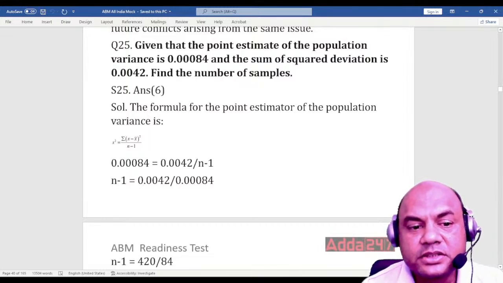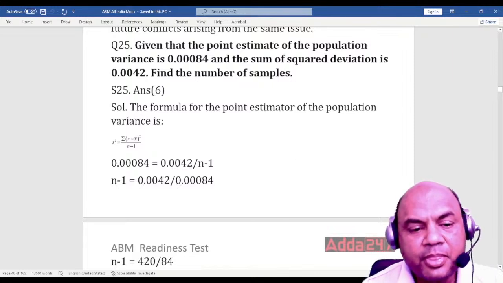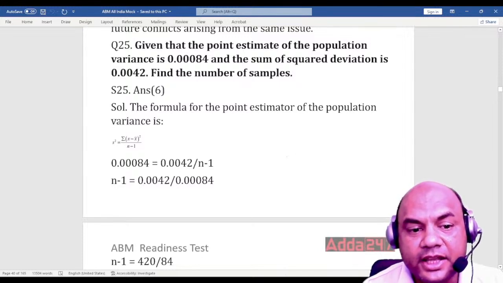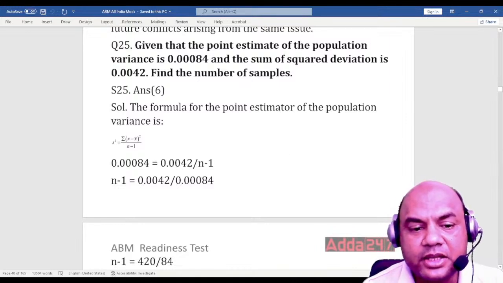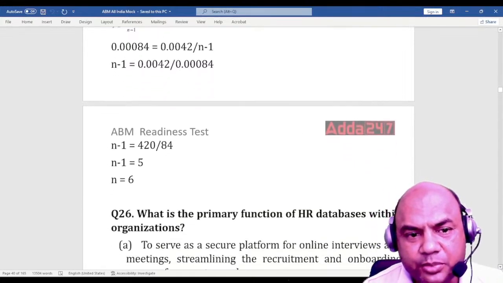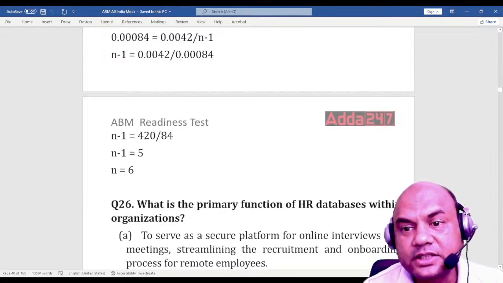So it is summation of (x minus x bar) squared upon n minus 1. Just now we did it. The variance is known, so 0.0084 equals the summation of (x minus x bar) squared upon n minus 1. The sum of the square deviations is given, 0.0042. So you just have to find n minus 1. Doing the division and cancelling all the points and zeros, we get n minus 1 equals 420 upon 84. So n minus 1 equals 5, n equals 6. So the answer is 6.